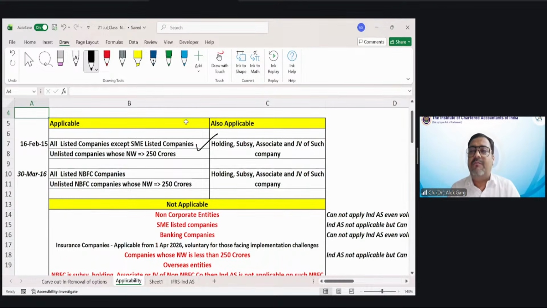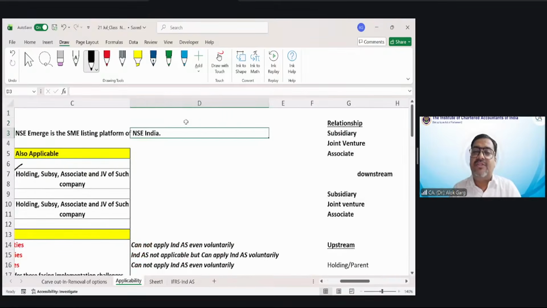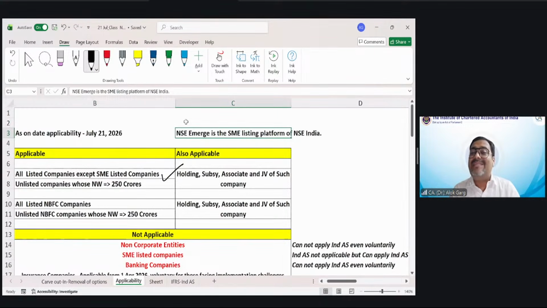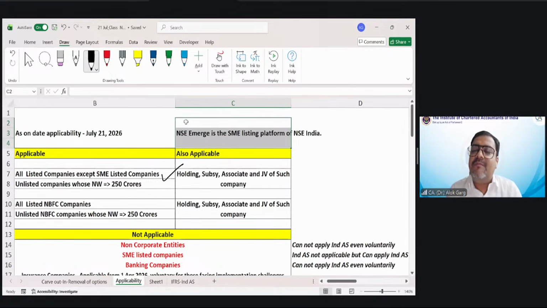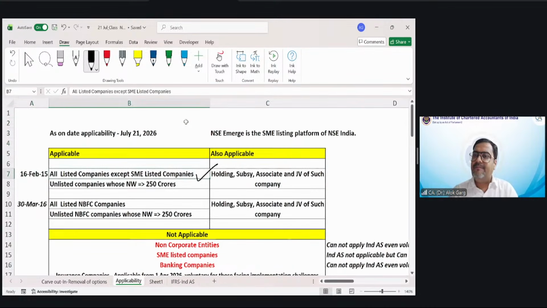Sir, can you give us the name of any SME stock exchange? Yes, NSE Emerge. NSE Emerge is the SME listing platform of NSE India. NSE Emerge is the name of the stock exchange for the SME listing platform. Is that clear, my dear friends?